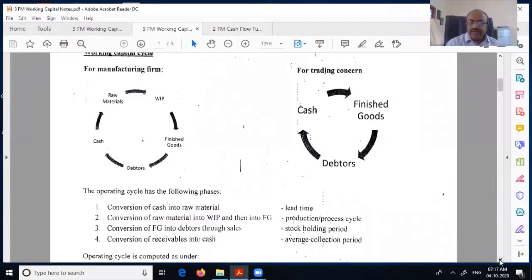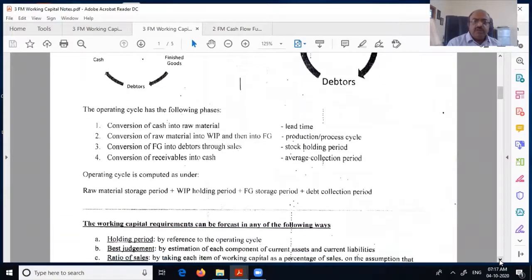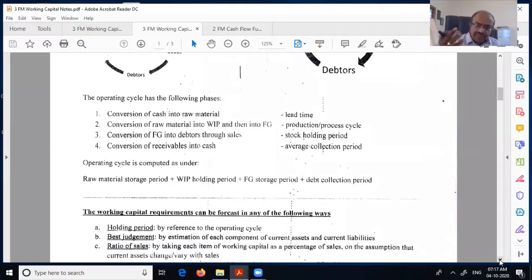So if you are able to calculate in time, then we can convert into value. Then we'll exactly know what your working capital value is. So what is your operating cycle here? Raw material storage period, WIP storage period, finished goods storage period, debt collection period. So this is the lead time, this is the process time, this is the finished goods storage period, and debt collection. All these have been written under different names.